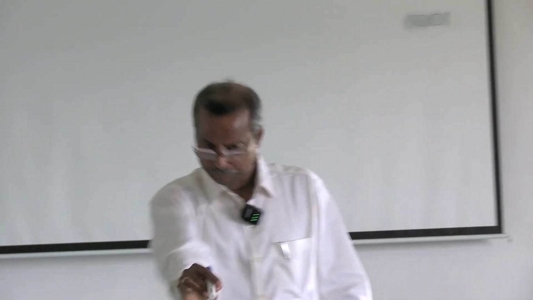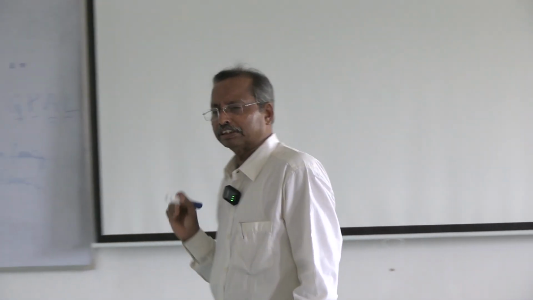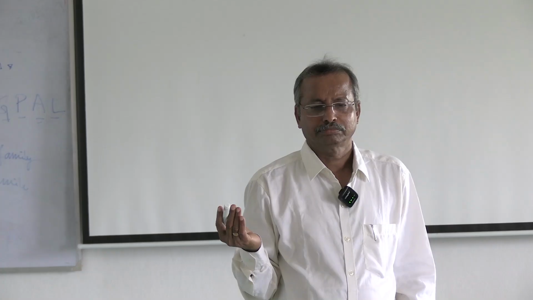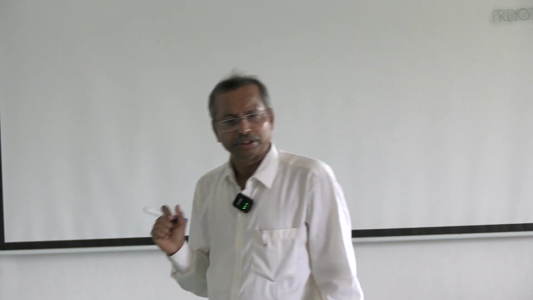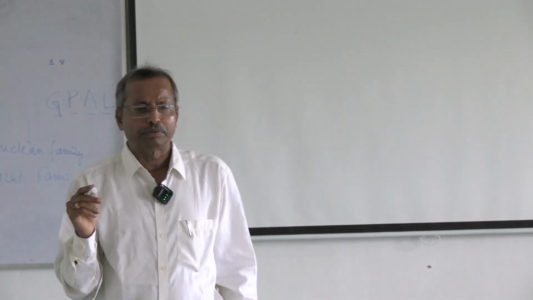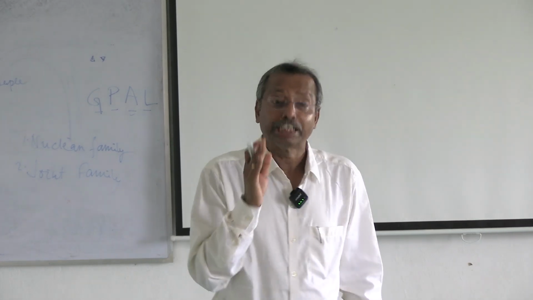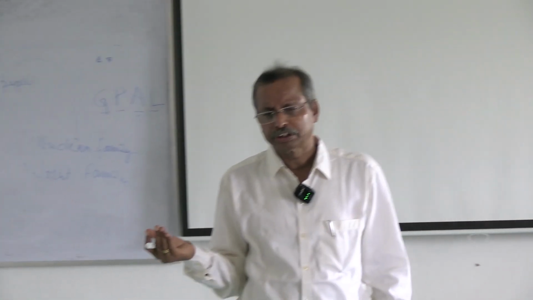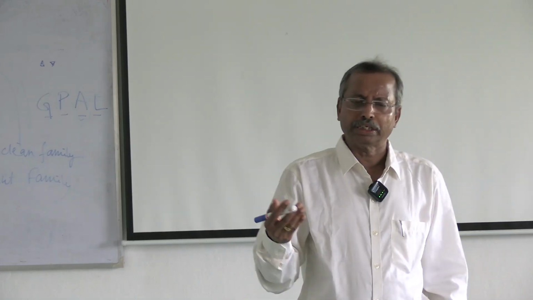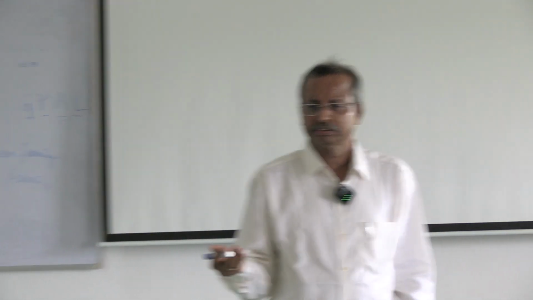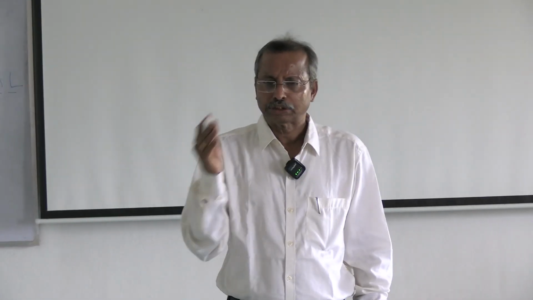So what is a nuclear family? When a family consists of father, mother and their children or siblings. Write down: nuclear family, father, mother and their children or siblings. And the next one is joint family. A joint family consists of more than one married couple along with their children and other family members also. So that is the difference between nuclear family and joint family.